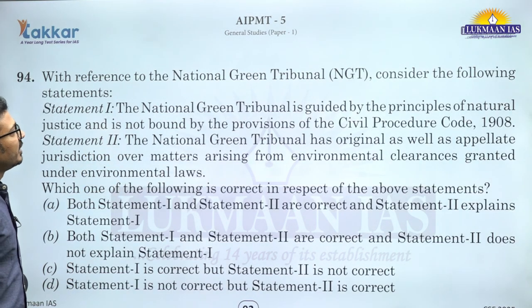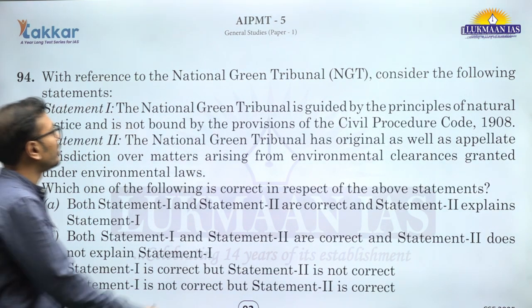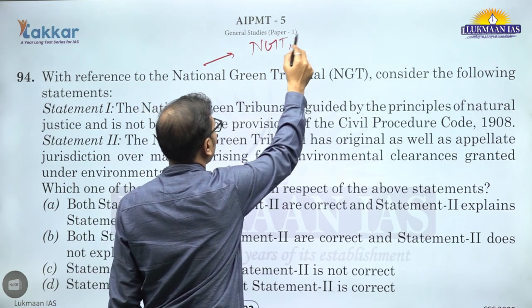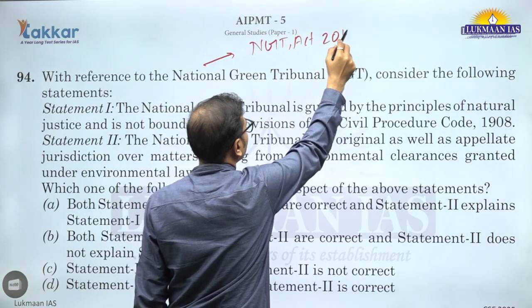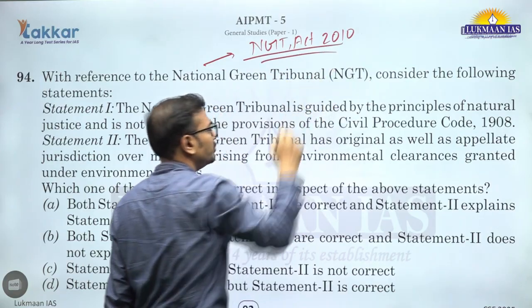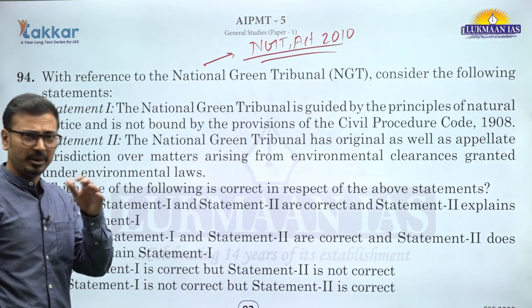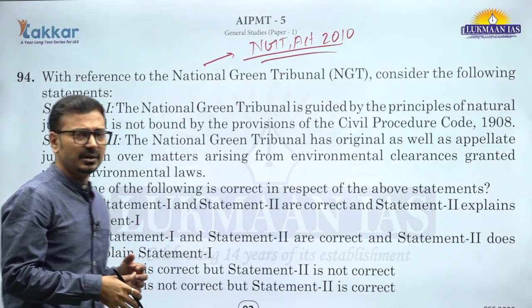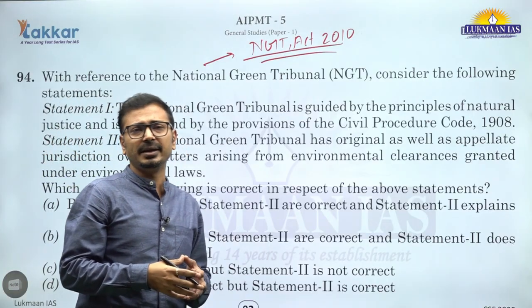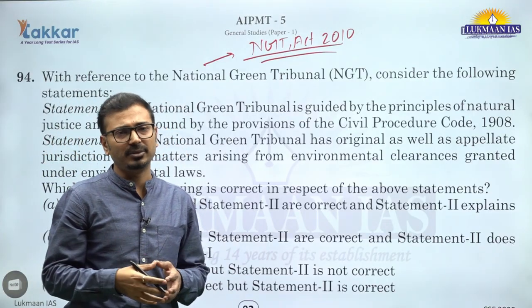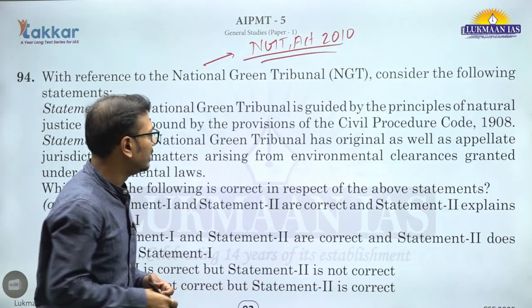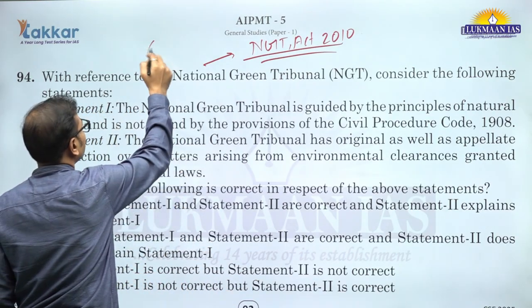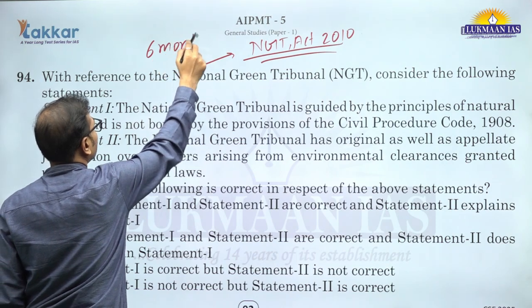with reference to National Green Tribunal, consider the following. So National Green Tribunal we can say it is a statutory body established through NGT Act 2010. ठीक है, तो यहाँ पे जुडिशियल मेंबर्स भी होते हैं और एडमिनिस्ट्रेटिव मेंबर्स भी होते हैं. टू बैलेंस इट, इट इज अ काइंड ऑफ वी कैन से a tribunal created for speedy environmental justice or let's say delivery of justice for those cases. तो इसका एक बाइंडिंग नॉर्म है 6 months के अंदर उसको डिस्पोज करना होता है केसेस को.